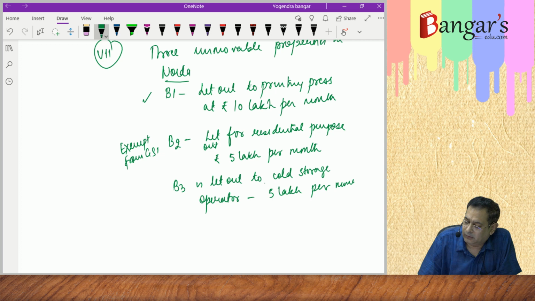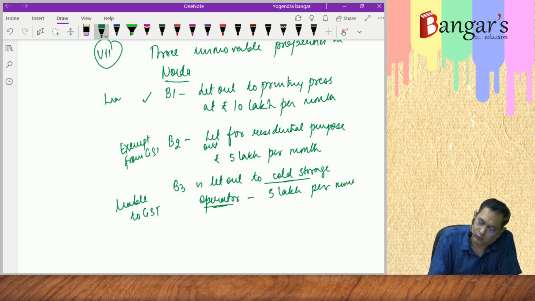Now we have building 3, which has been given to a cold storage operator. The services provided by a cold storage operator in relation to agricultural produce are exempt. But we are giving the building on rent to the cold storage operator, so it will be liable to GST. This will also be liable to GST.